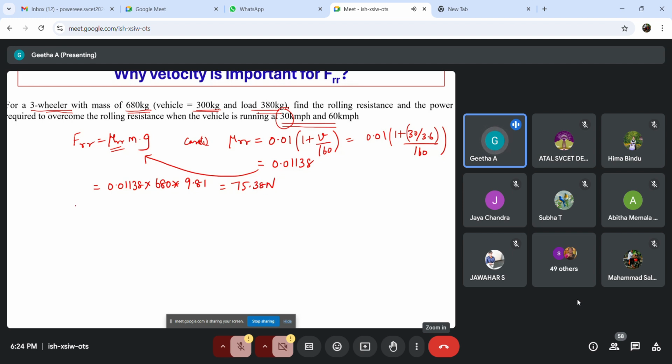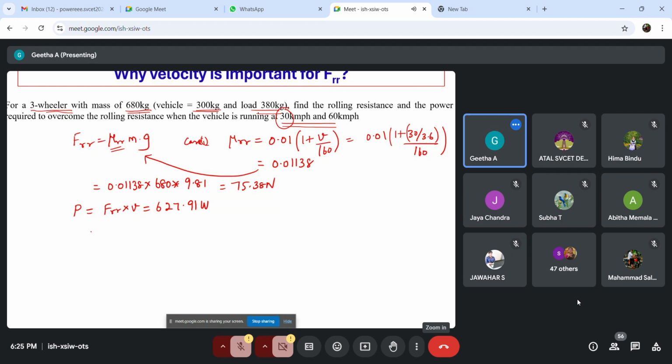And if we need to find the power, we know power is equal to force into velocity. If we substitute that, we get 627.91 watt. This is for case 1.